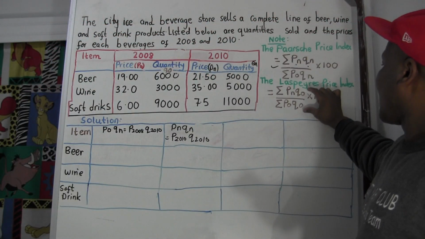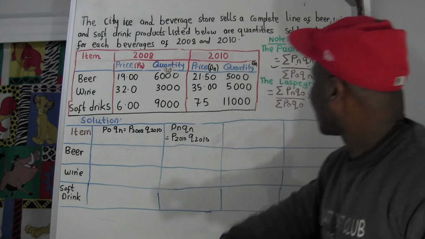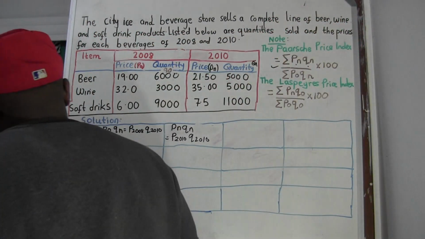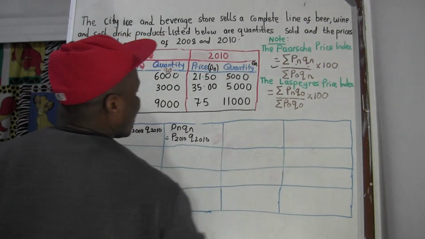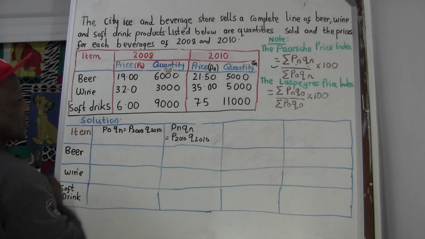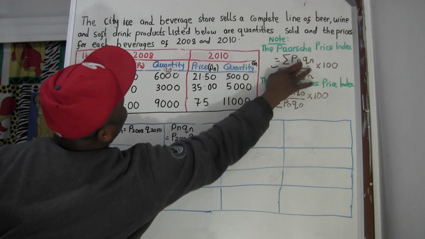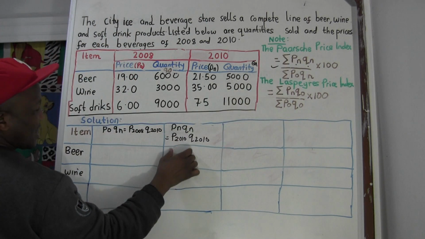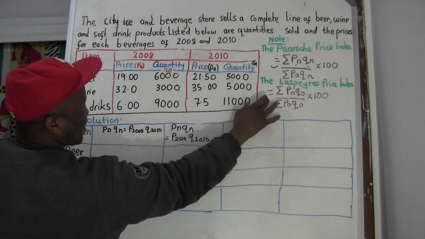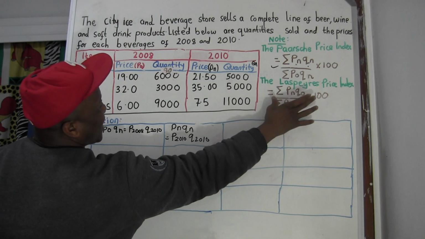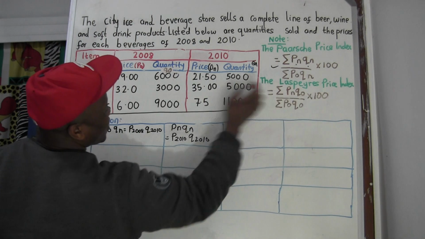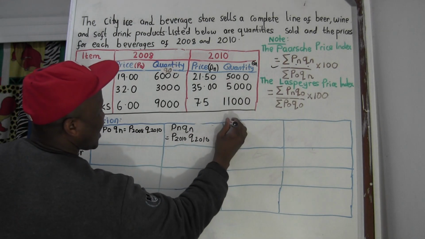Now let's come here for the second one: PNQ0. It doesn't matter, I can start with either one. For this first formula, we have all of them, PNQN, so we can get all the information. Now we come to the second one. The second formula, for Laspeyres price, is PNQ0.